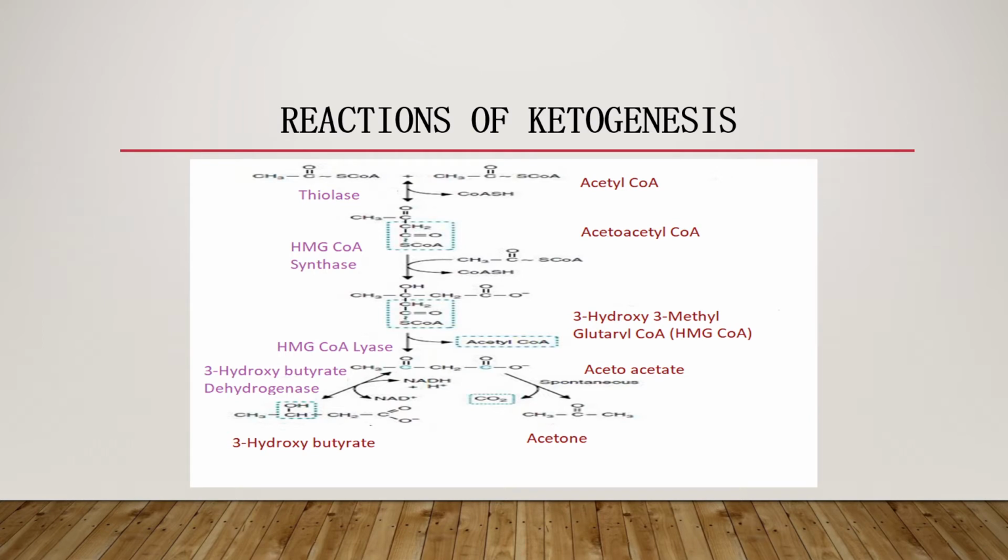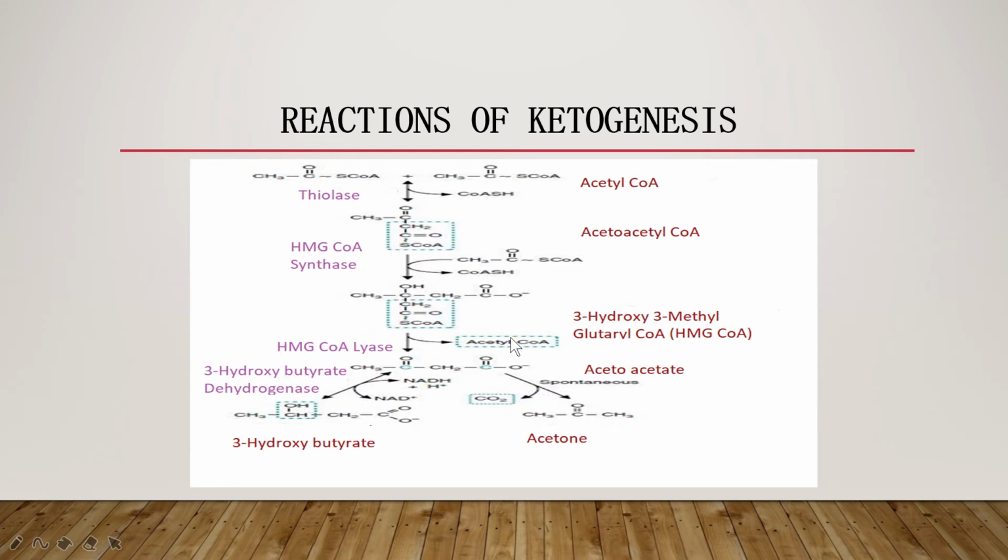The reactions which occur in ketogenesis involve three steps. The first step is the formation of acetoacetyl CoA. Two molecules of acetyl CoA will condense to form the first product, acetoacetyl CoA, in the presence of the enzyme thiolase. Then acetoacetyl CoA will condense with one more acetyl CoA in the presence of the enzyme HMG CoA synthase to form the other product, HMG CoA. HMG CoA is nothing but beta hydroxy beta methyl glutaryl CoA.